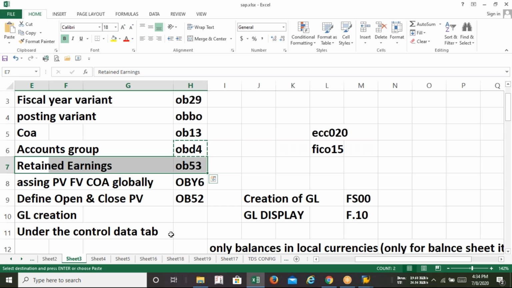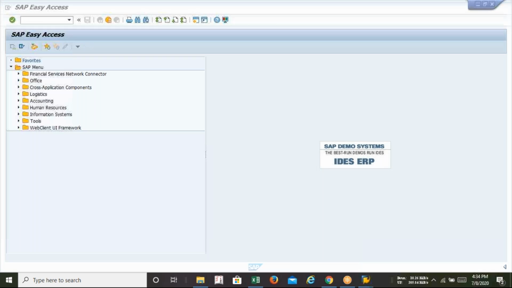The only hurdle is if you are not creating the retained earnings account, you are not able to create the GL at all. So you have to create it, but before that, we are not supposed to create the retained earnings account without the account group.